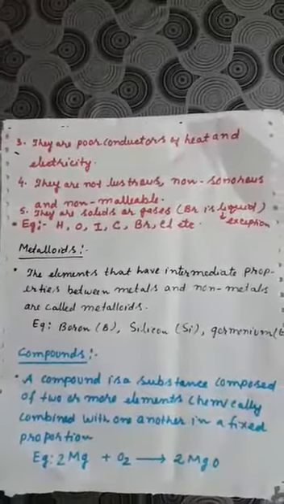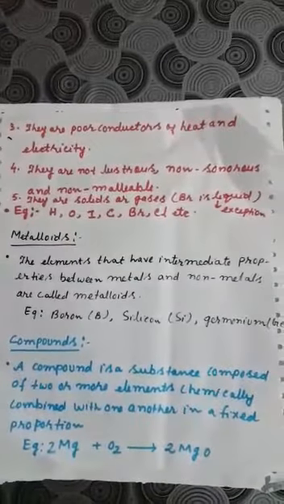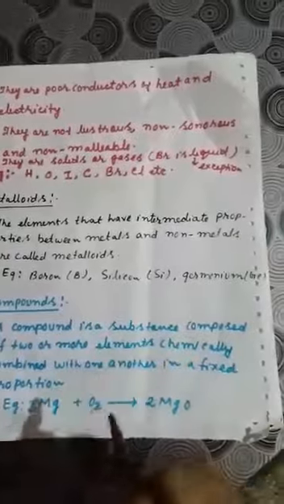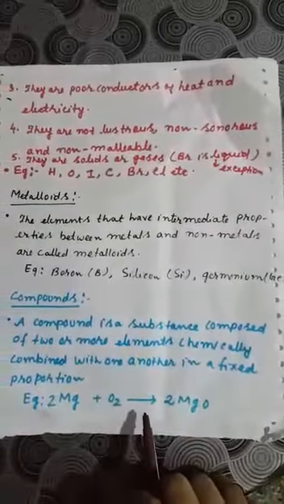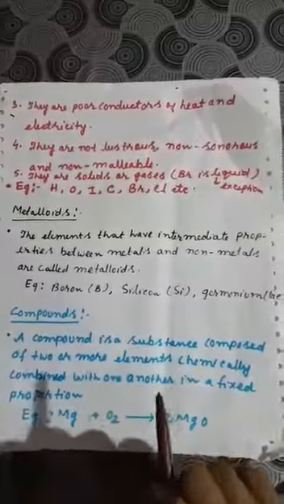And compounds, already you know a compound is a substance composed of two or more elements chemically combined together. That means they will combine chemically. For example, if magnesium ribbon burns in presence of oxygen, it gives us magnesium oxide. So this is an example of a compound.